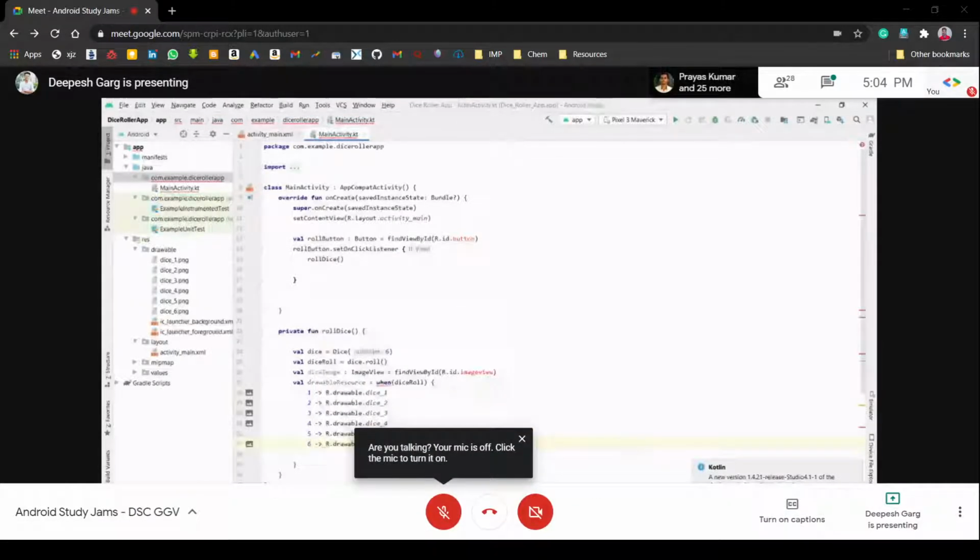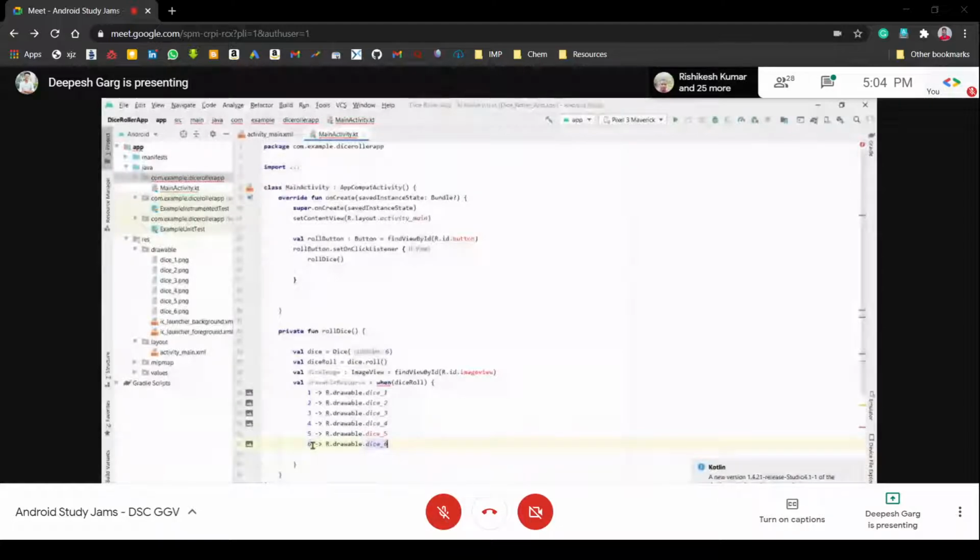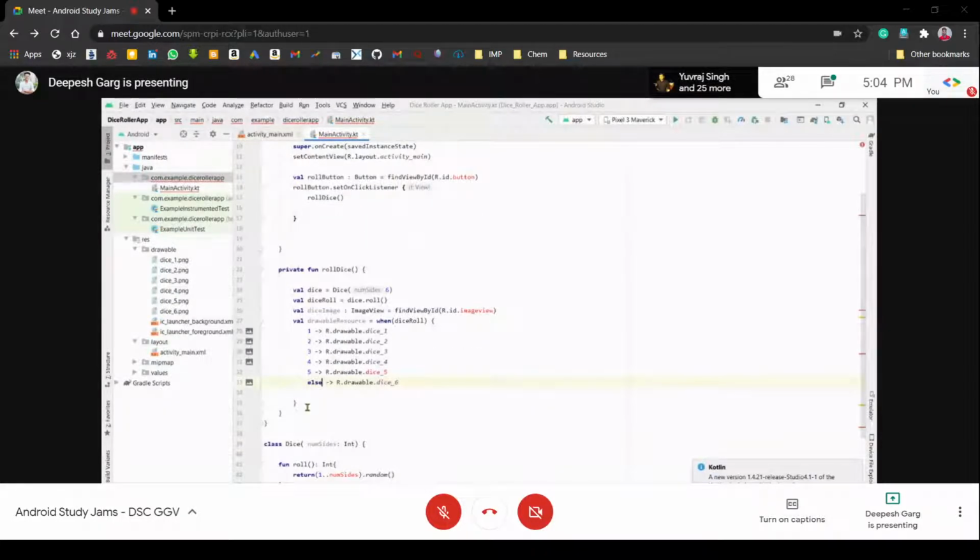So we have imported all the types of images that we should show. Here you can write 6 also, or you can write an else statement if the image is not 1, 2, 3, 4, 5. If 6 is generated, you need not write 6. You can write else, because if the top 5 is not there, then it will definitely be 6. So we have imported all the types of images that are going to be seen after creating the app.